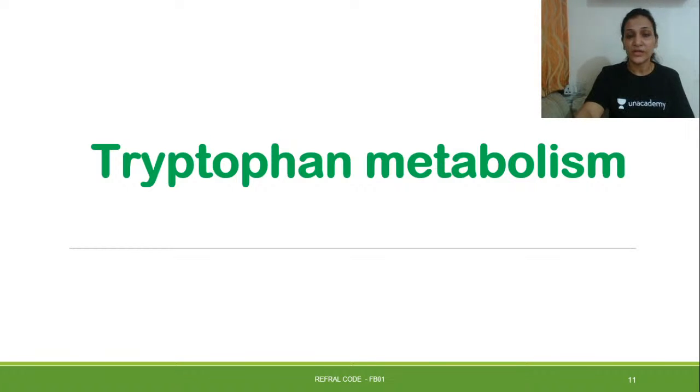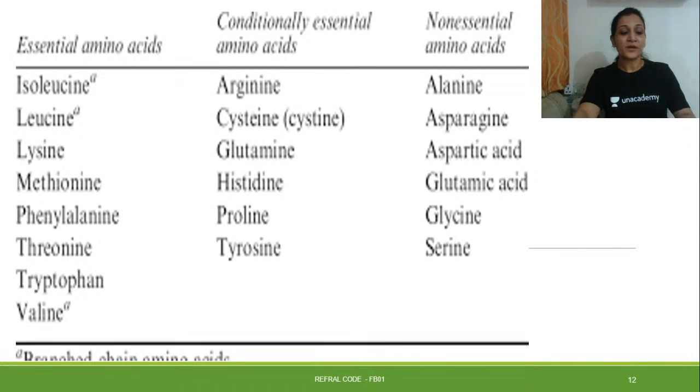So first of all, let us understand what is tryptophan metabolism. These amino acids are divided into various categories, or classified into various groups. One classification of amino acids is on the basis of requirement: whether the body can form it, or cannot form it, or some amino acids are partially formed in the body and a partial amount is needed from outside the body.